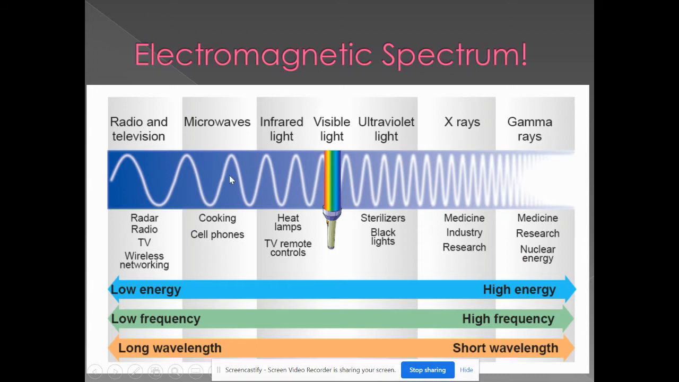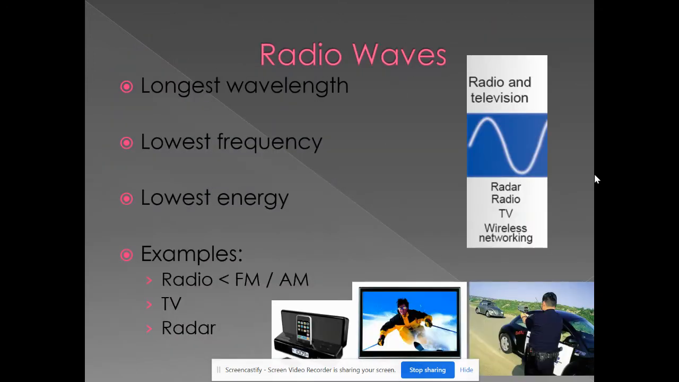We're going to take a look at each of these 7 waves in detail and talk about what they are, how their wavelength, energy, and frequency go together, and then give you some examples to go along with them. All right? The first one we're going to talk about is radio waves. Radio waves have the longest wavelength, which means they have the lowest frequency. If the wavelength increases, meaning gets longer, then our frequency is going to decrease. That's our relationship there: longer wavelength, lower frequency.